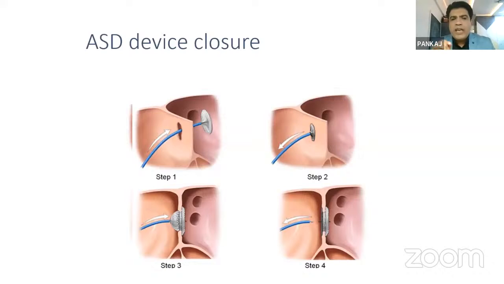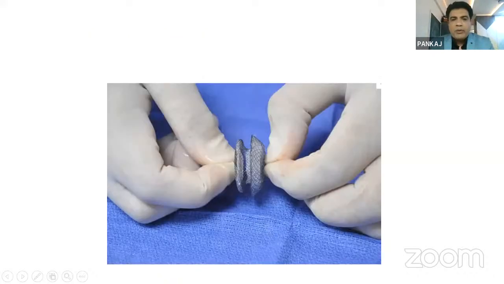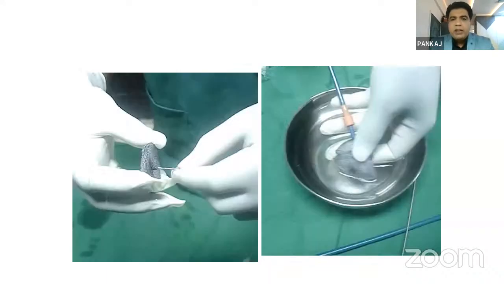So this is the stepwise approach for how we close such holes in nowadays practice. We cross that hole and open the left atrial disc, then the right atrial disc, and when both discs are in place, we release by anti-clockwise rotation and the device becomes part of the heart. This is the atrial septal defect device in my hand.